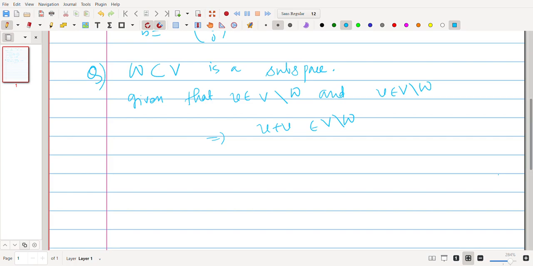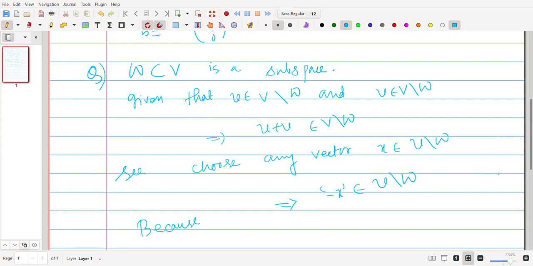So, choose any vector x belongs to V minus W. This will imply minus x also belongs to V minus W, because minus x belongs to W implies x belongs to W. W is a subspace, right?